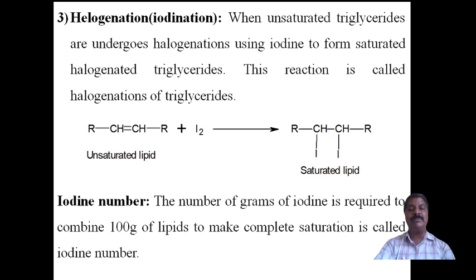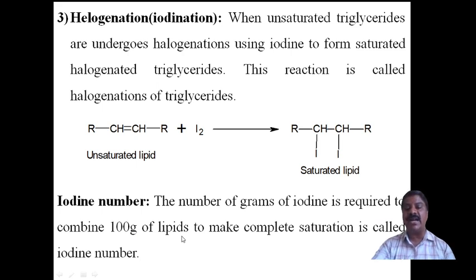In saponification, the KOH or base is required in milligrams, but iodine is required in a larger quantity, in the form of grams. Therefore, we say it is the number of grams of iodine required to combine with 100 grams of lipid.